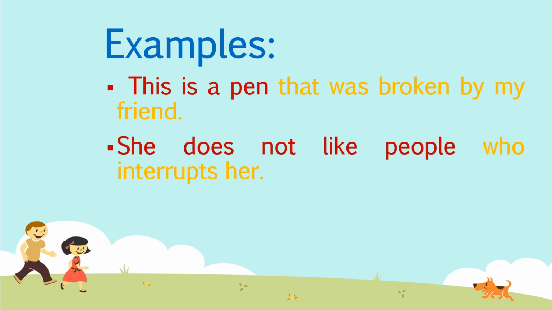And one more thing here: always you can see, this is a pen, then we have used a relative pronoun, then comes the relative clause, was broken by my friend. So a relative clause is always dependent and it is used with the relative pronoun. You can see here, she does not like people is a sentence, then we have used the relative pronoun who, and interrupts her is a relative clause. So the relative clause is dependent, and we use relative pronouns to connect the relative clause to the first part of the sentence.